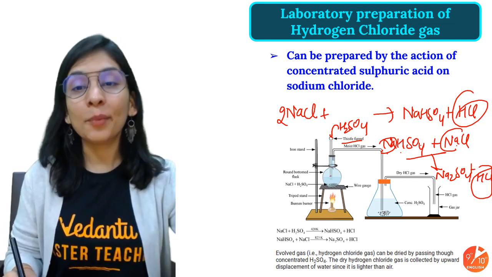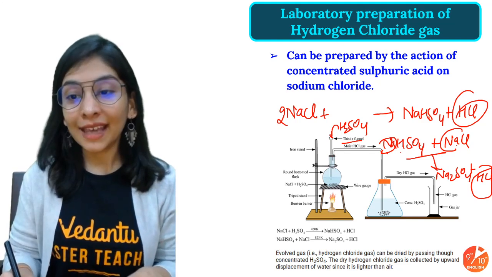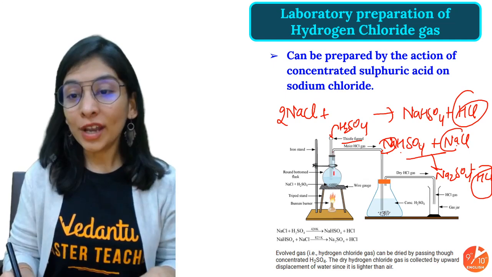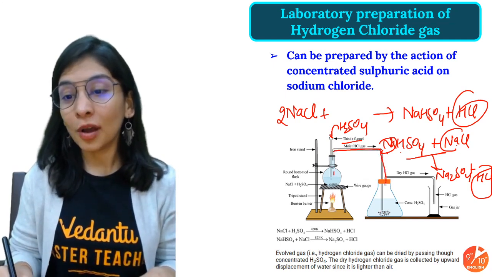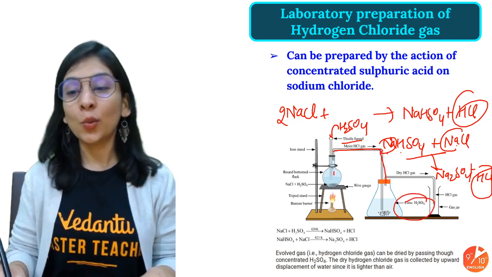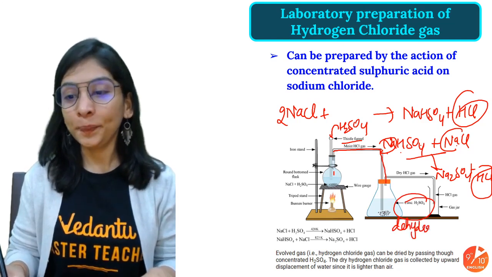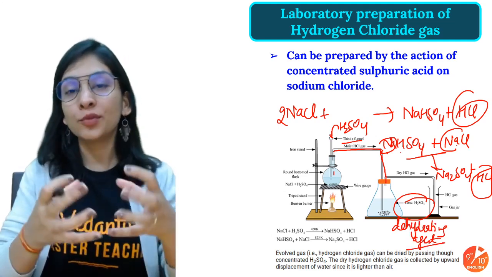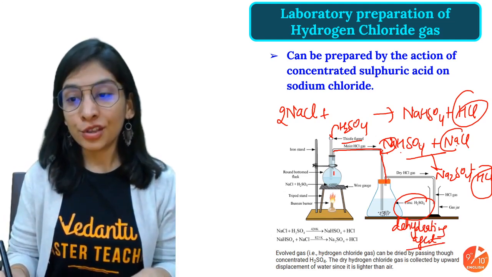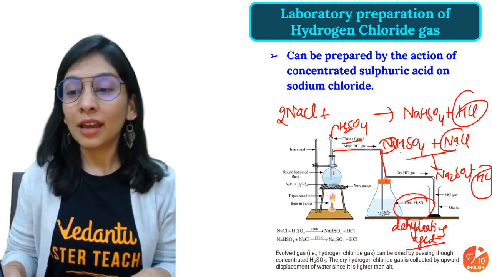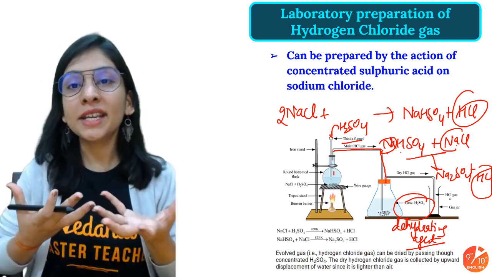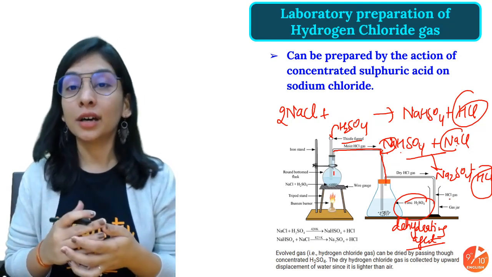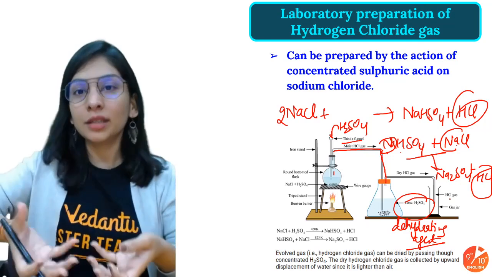So whenever the reaction happens, HCl gas will form, and that will definitely be moist, because the sulfuric acid is dilute, so there is water. We pass the moist HCl gas through concentrated sulfuric acid. Why so? Because that will act here as a dehydrating agent, which will absorb the moisture, absorb the water, and make the gas dry. So dry HCl gas will go, and we'll collect it in an empty jar, because it has air, and HCl is heavier than air, so it will settle at the bottom of the flask. Air is lighter, so it will come above.